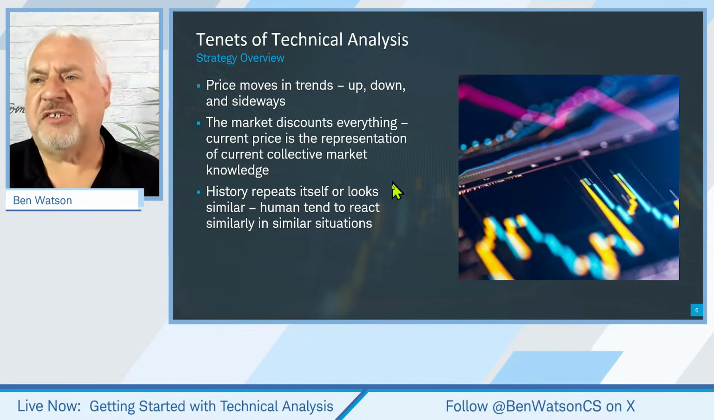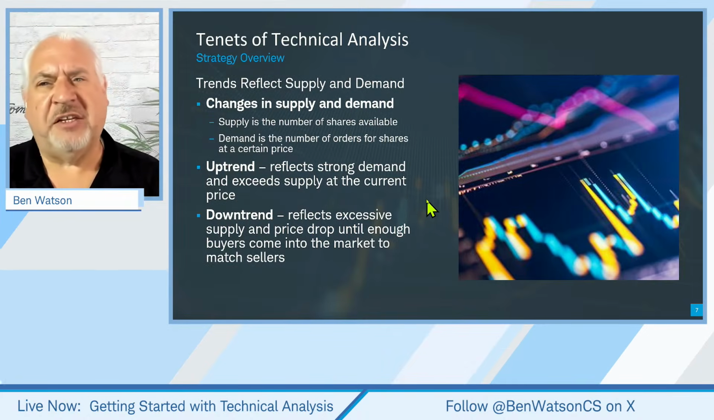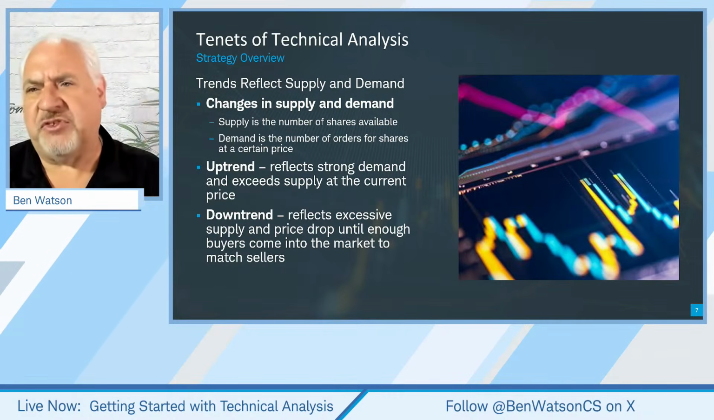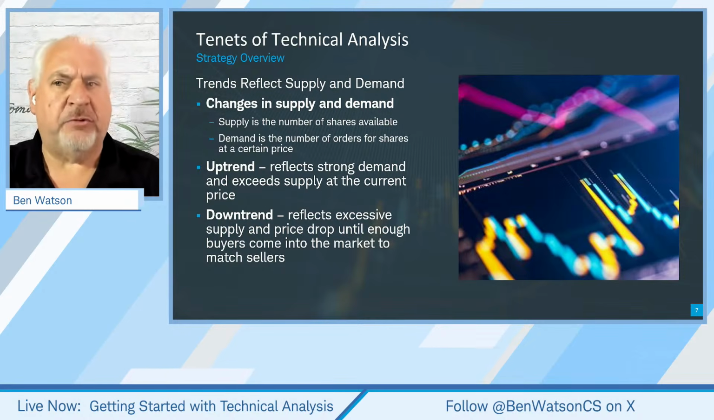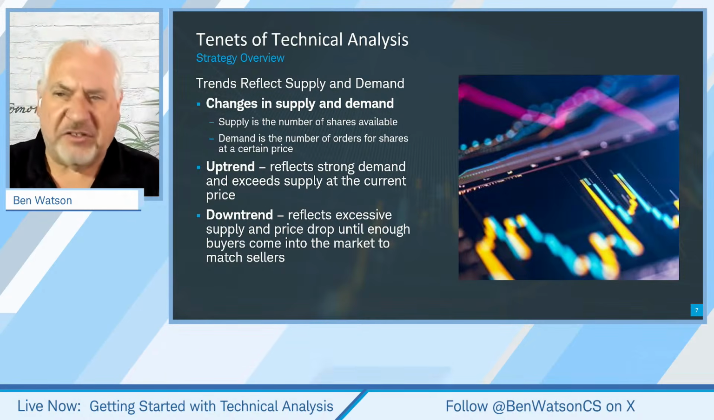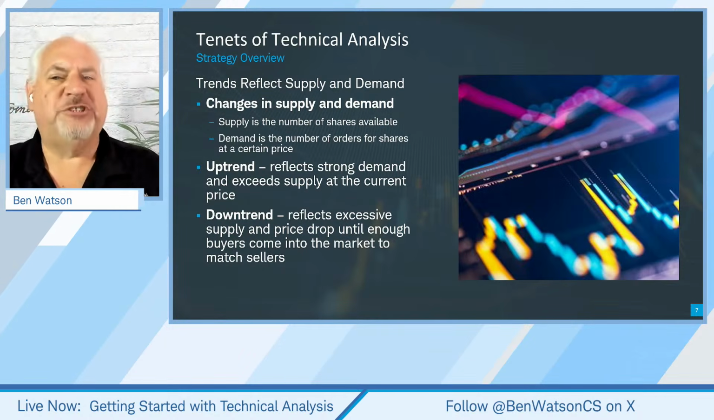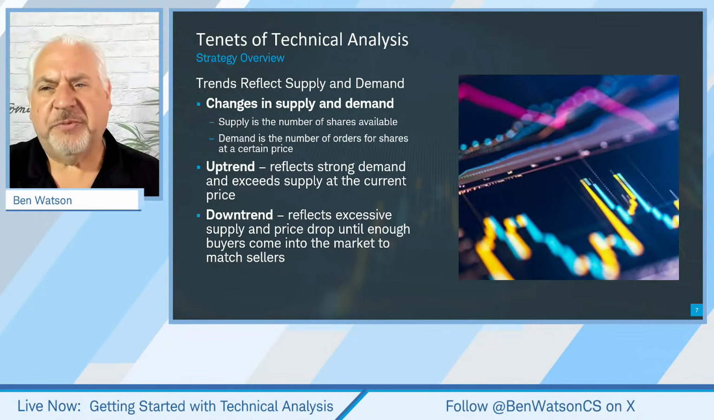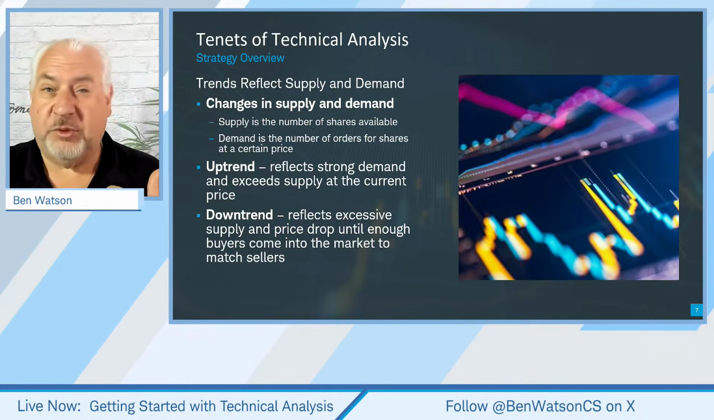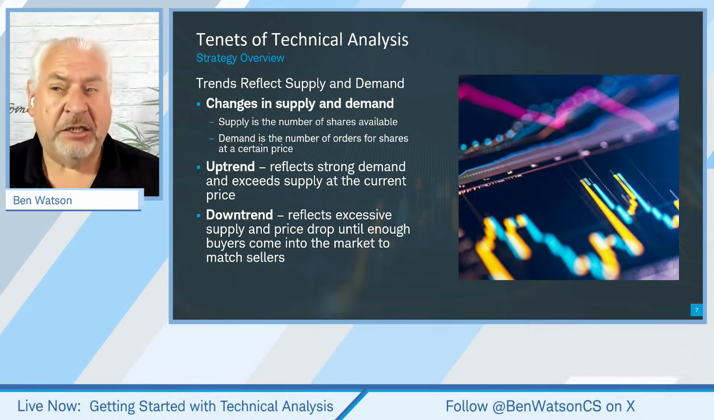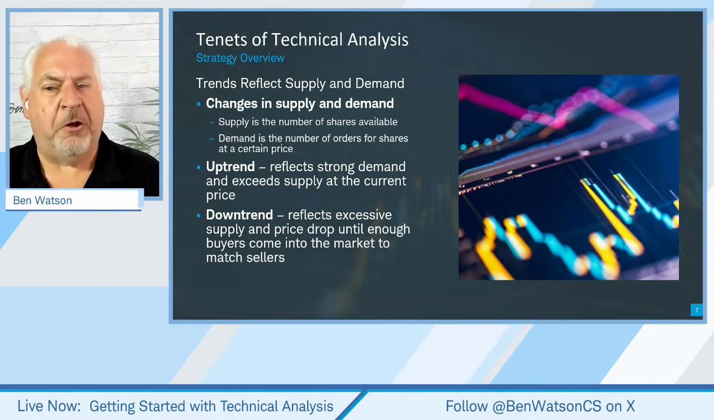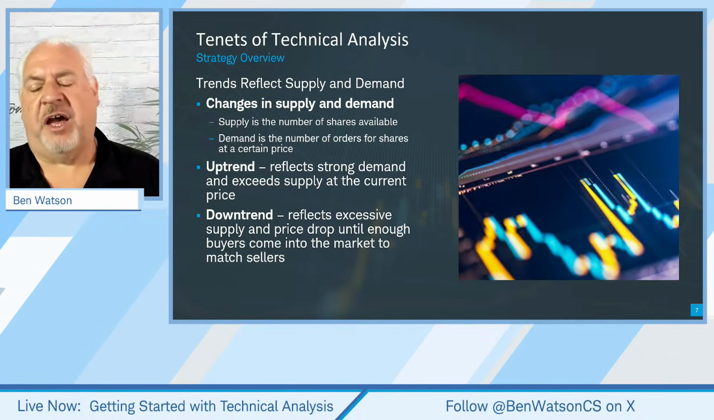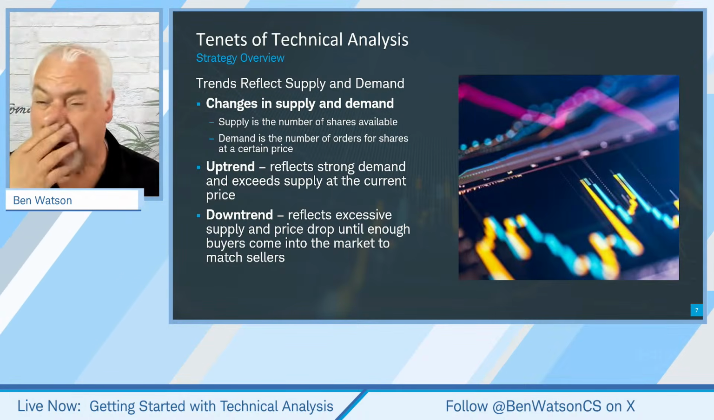All right, so let's talk a little bit about this idea, that a trend and a change in trend are reflective of supply and demand, right? Supply is the number of shares available. Demand is the number of buyers for shares at a particular price. And an uptrend reflects strong demand, where demand is exceeding supply, and price goes higher. And a downtrend reflects excessive supply, or lots of sellers present, and that price pushes until buyers step in and decide to buy at a particular level. They feel comfortable buying at that level.